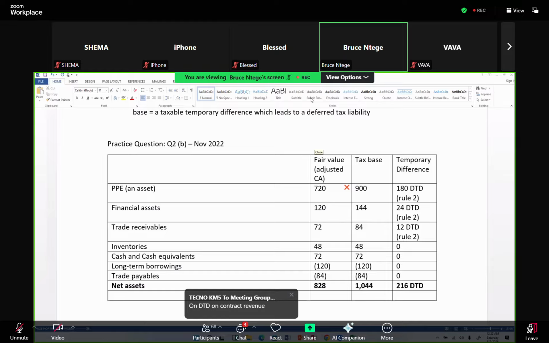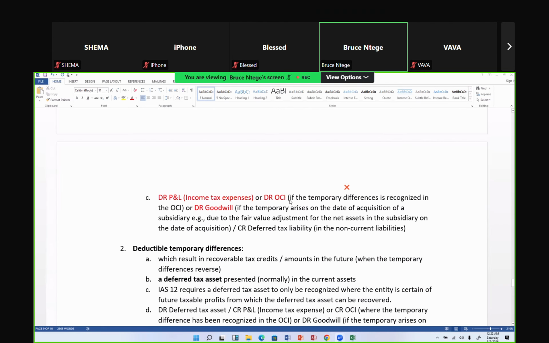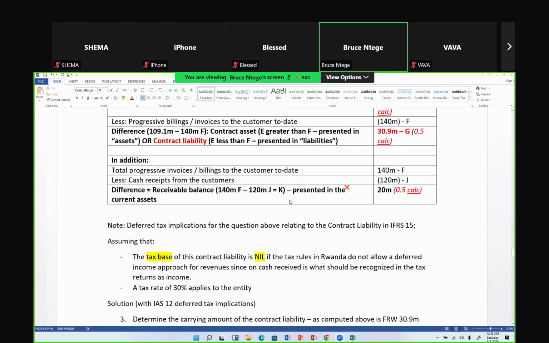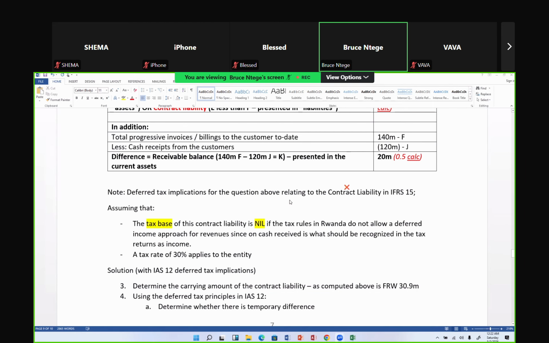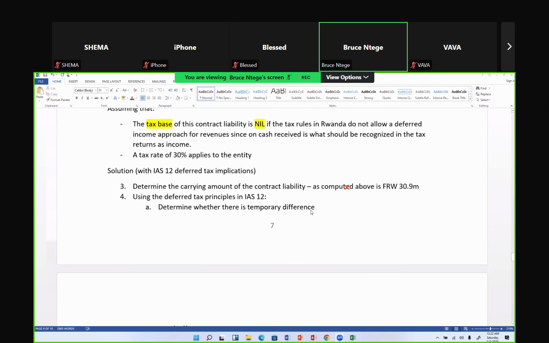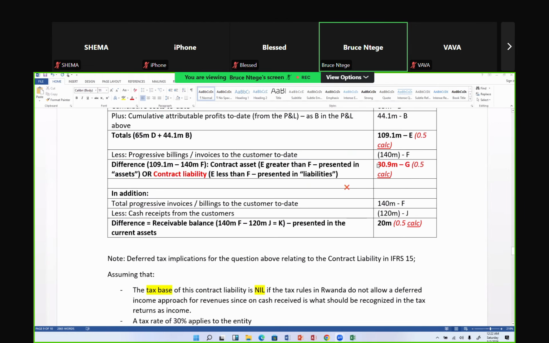Okay, deductible temporary difference on contract revenue. So let's go back to contract revenue. I hope the person who's asking remembers, if you were with us yesterday, we had a contract liability of 30.9, which we said is presented in liabilities.